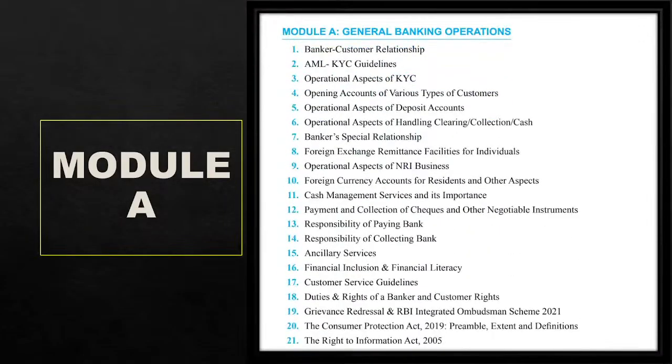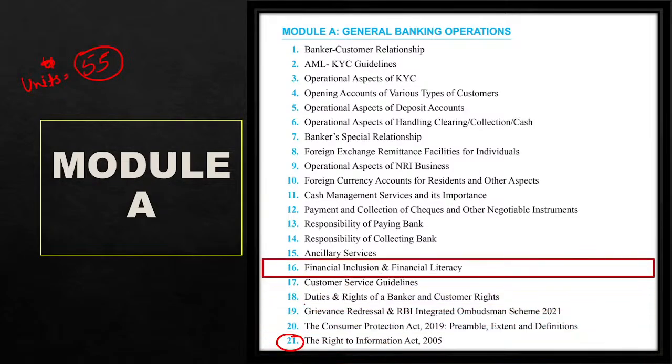Now today we are going to cover module A, and in module A there are 21 units. If I talk about the total, there are 55 units available in the PPB. Out of these 55, 21 units are in module A, and today we are going to discuss the 16th unit, financial inclusion and financial literacy. Okay, this is what we are going to cover today.